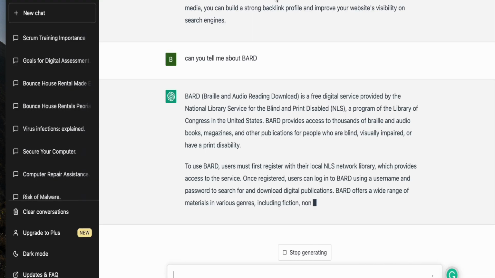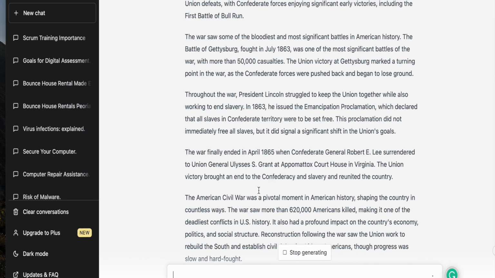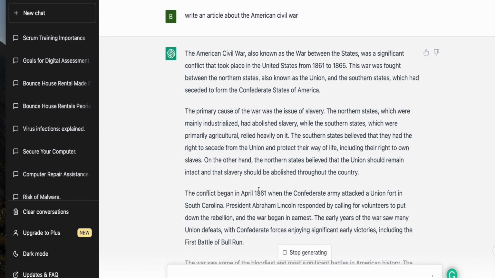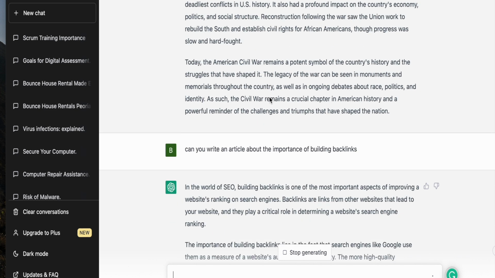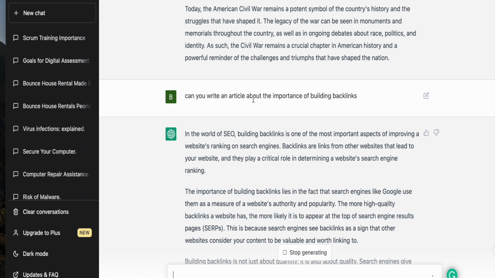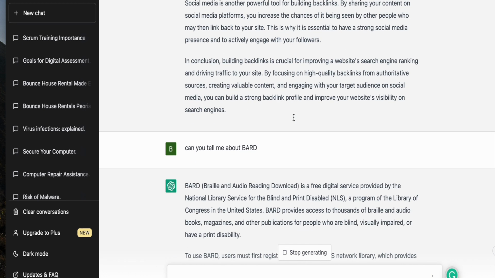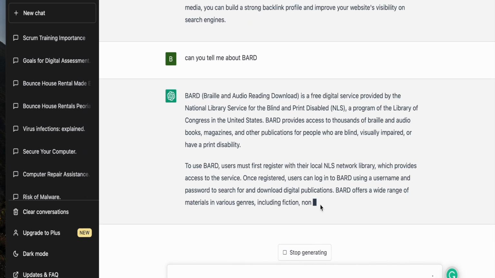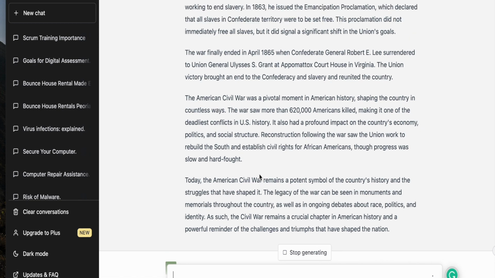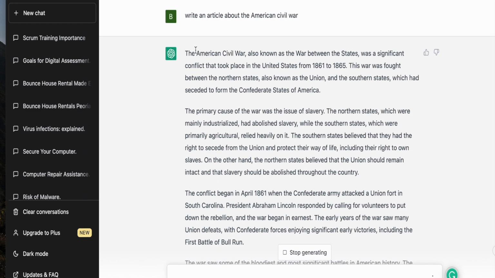So what I've done here is I've created three types of texts on ChatGPT. I've asked it to write an article about the American Civil War. I've also asked it, can you write an article on the importance of building backlinks? Now, I know a lot of people do this, and then they edit the article slightly and post it to their blogs. And then, can you tell me about Bard? Now, this did not complete because I'm not sure if it hung up, but the text that it has generated, I think it's enough for us. So I'll go ahead and copy this text for you.